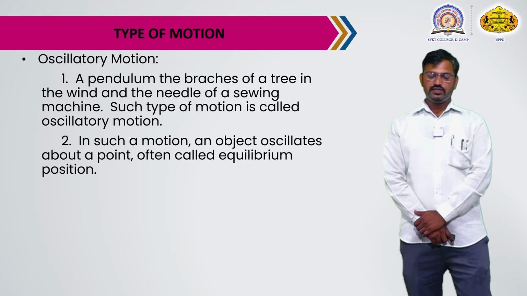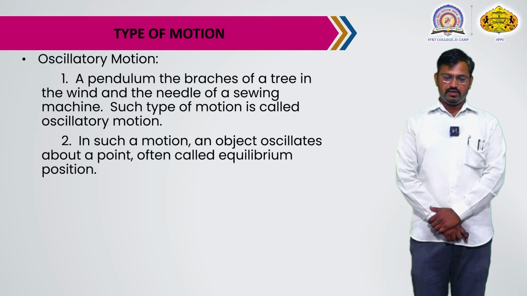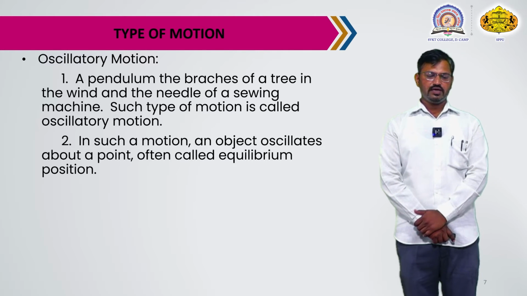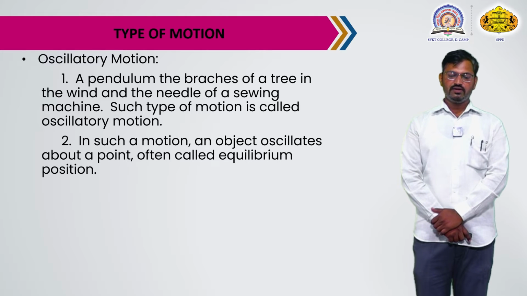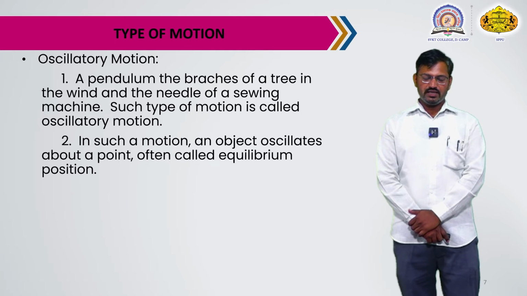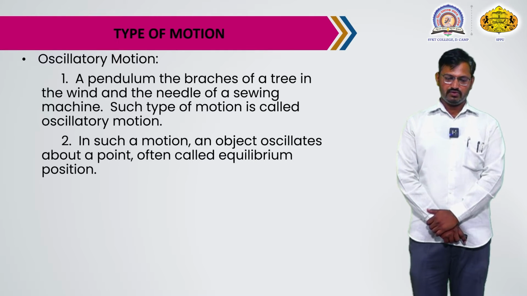An example of oscillatory motion is the simple pendulum. In such a motion, an object oscillates about a point often called the equilibrium position. This means the object is at rest when no force is applied to disturb it. This is the equilibrium position.